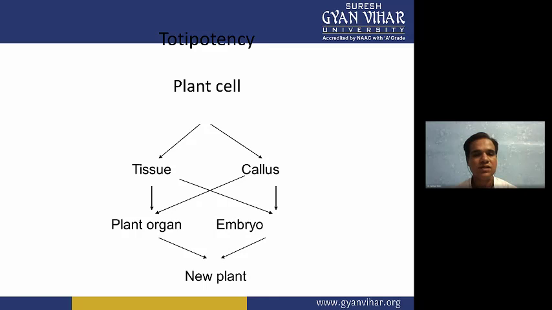And it is also interchangeable. From callus you can produce plant organ, and from plant organ you can generate a new plant, and tissues, from tissues also you can produce embryo. So it is interchangeable. So from tissues to embryo or plant organ, or callus to plant organ or embryo, both you can produce, so that you can produce a new healthy plant.